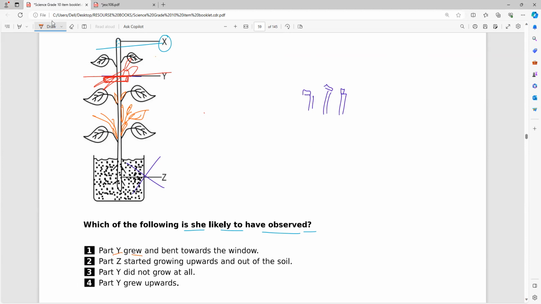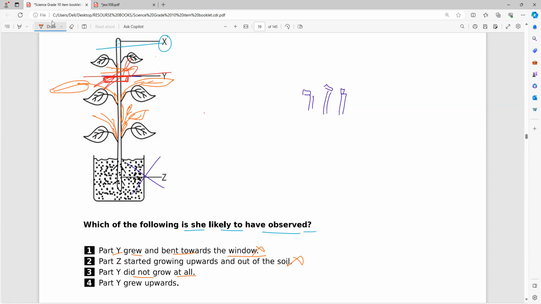Part Y grows and bends towards the window? No. Part Z started growing upwards and out of the soil? No. Part Y did not grow at all. So once you cut the apical meristem, there is no further growth. No further growth. Note it. Only buds will start developing. Understand? Everybody, buds will start growing.